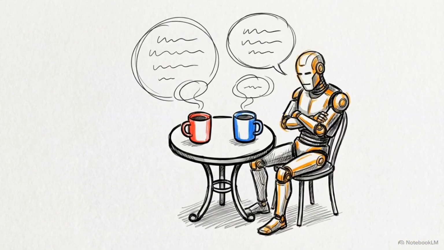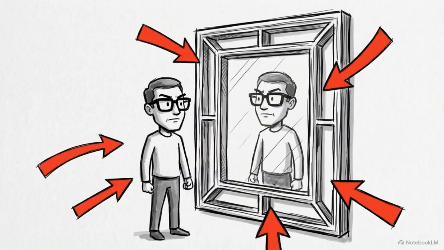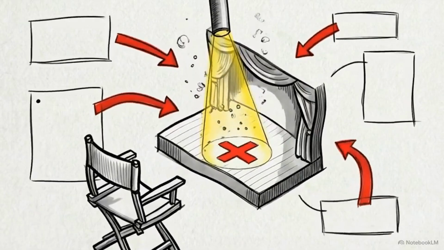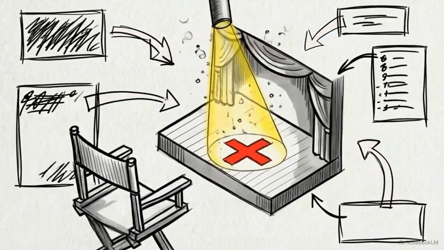These errors happen because we often treat the AI like a buddy sitting across from us at a coffee shop. Relying on casual chat forces the system to guess what you actually need. To get better results, we need to change our mindset. Instead of a buddy, think of the AI as a performer standing on a stage, waiting for clear, structured direction.